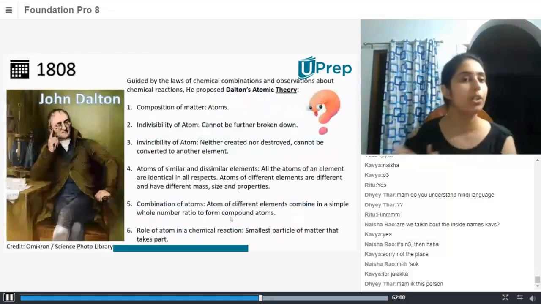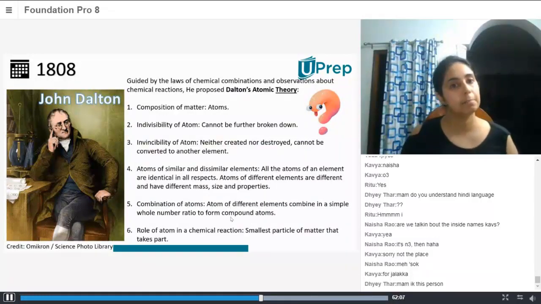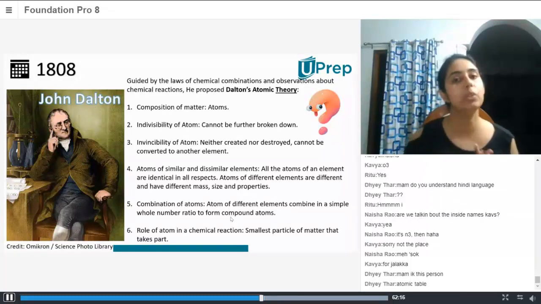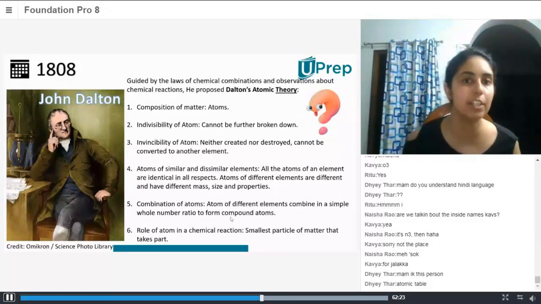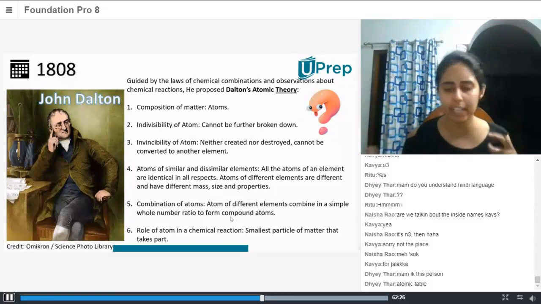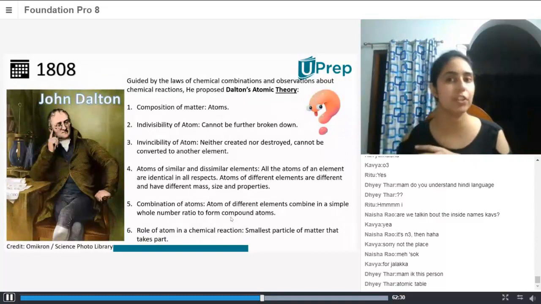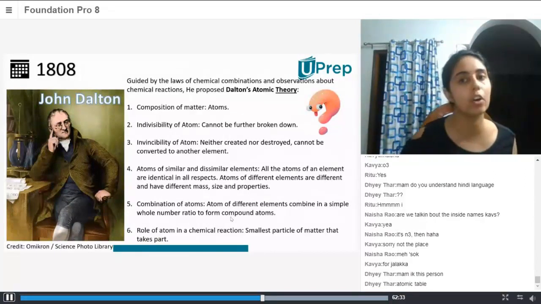And then we go on to 1808. Now, John Dalton was the one who proposed his atomic theory, which is called Dalton's atomic theory. What guided him to make this theory was the laws of chemical combinations and observations from chemical reactions. So he looked at chemical reactions, he observed what was happening, and based on that observation, he created this theory called the Dalton atomic theory.